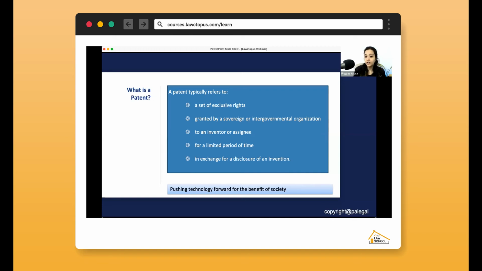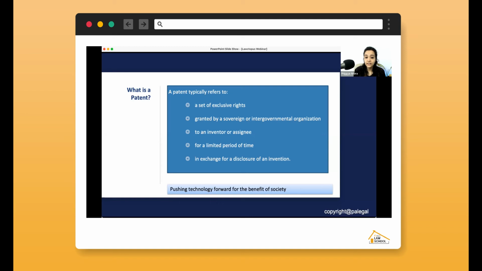Second, it is granted by a sovereign or intergovernmental organization. That means in India, the patent office can give us those rights. Nobody else has the authority to give us those rights. To whom is it granted? It is granted to an inventor or an assignee of an inventor.